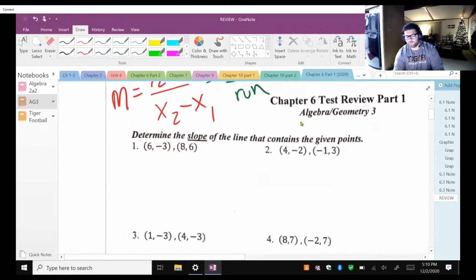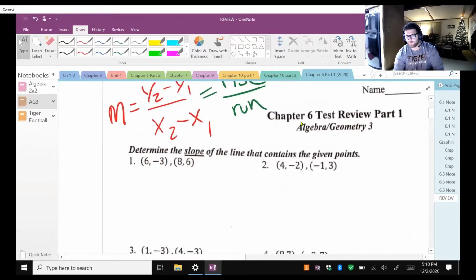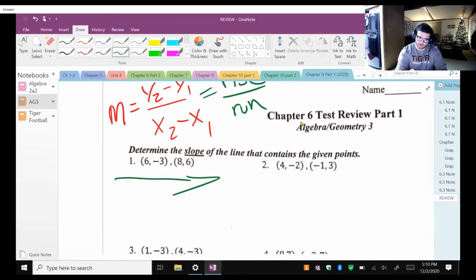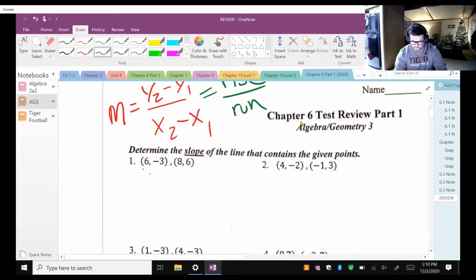Which point is going to be my first one for x1, y1? Which point is going to be my second one for x2, y2? Does it really matter? No. You can pick either one as long as you stay consistent. But here's the deal. I read left to right, so that first point on the left is going to be my x1, y1, and the next is my x2, y2.